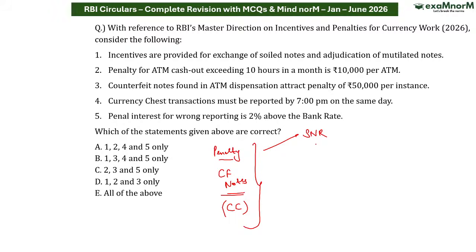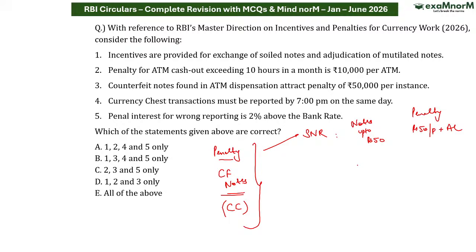So if there is a shortage of soiled note remittance, or in general shortage of notes or coins in the currency chest balance, if the notes or coins are missing, then notes up to ₹50, what will be the penalty? So if the note value is up to 50, then it will be ₹50 per piece plus actual loss. It will be ₹50 per piece plus actual loss.